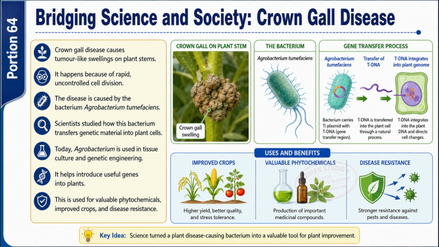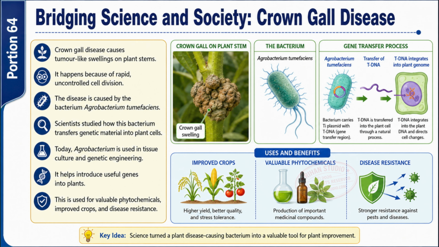Bridging science and society. Crown gall disease. Crown gall disease causes tumor-like swellings on stems due to rapid, uncontrolled cell division caused by the bacterium Agrobacterium tumefaciens. Scientists studied how it transfers genetic material into plant cells. Today, Agrobacterium is used in tissue culture and genetic engineering to introduce useful genes for valuable phytochemicals, improved crops, and disease resistance.